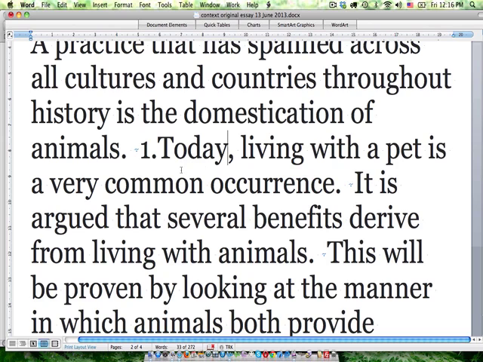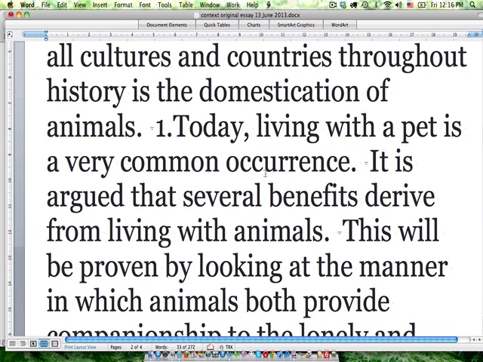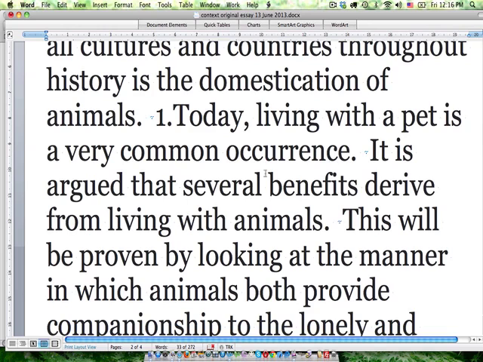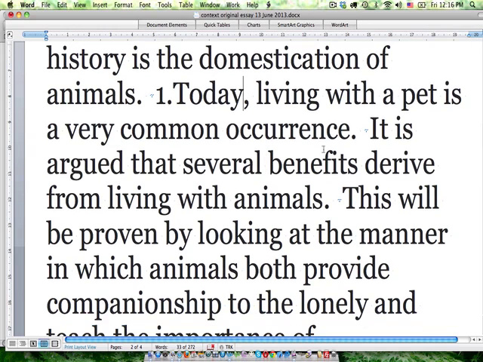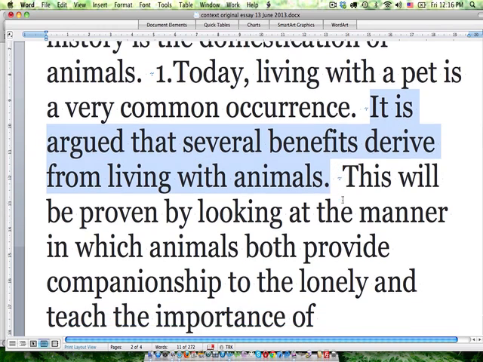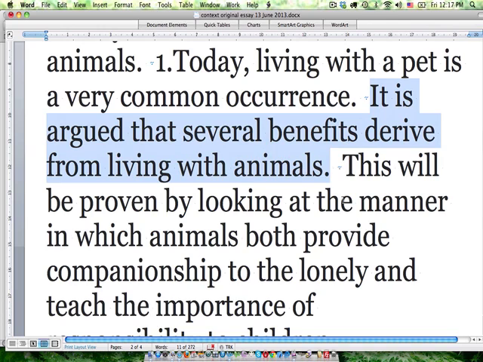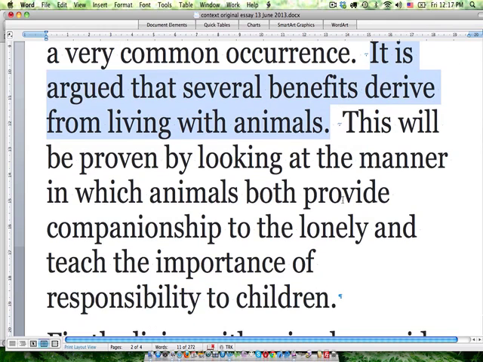It is argued that several benefits derive from living with animals. As you know, this is our thesis. That is the position that we're taking on this essay question. This will be proven by looking at the manner in which animals both provide companionship to the lonely and teach the importance of responsibility to children.